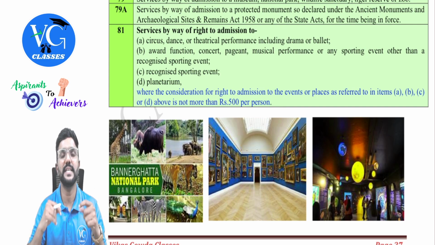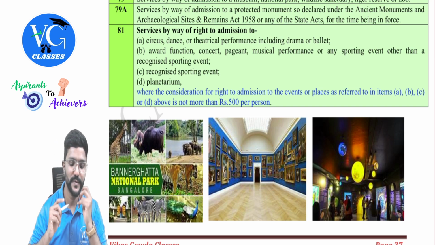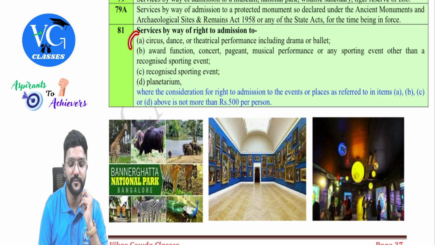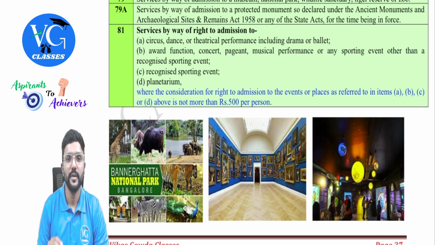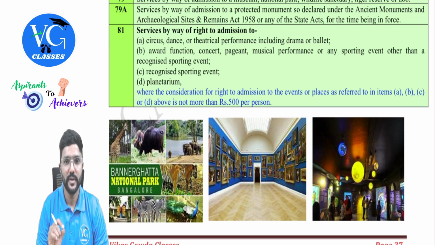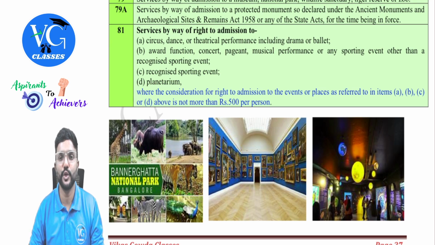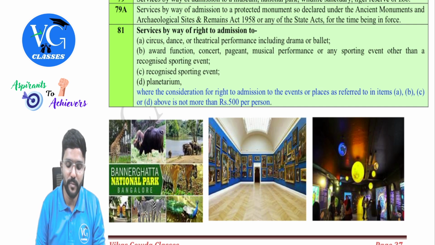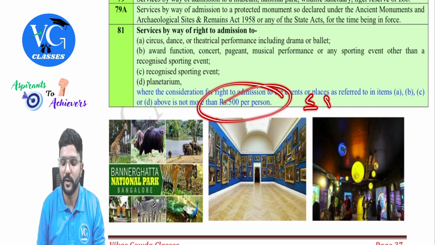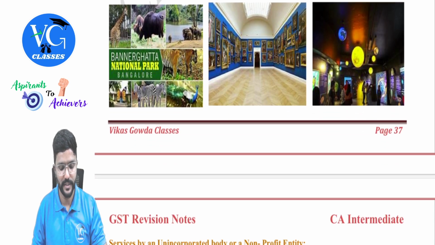So what if it is 600? The entire 600 would be liable for GST. So that is what is given here, for all these four, A, B, C, D of entry 81. The limit is this one: where the consideration for the right to admission to the events or places as referred to in items A, B, C, D of entry 81 above is not more than 500, that is, less than or equal to 500. If it is more than 500, fully taxable. Okay, sir.